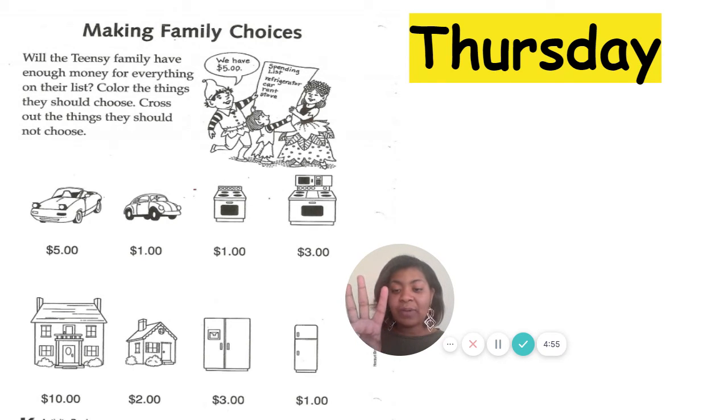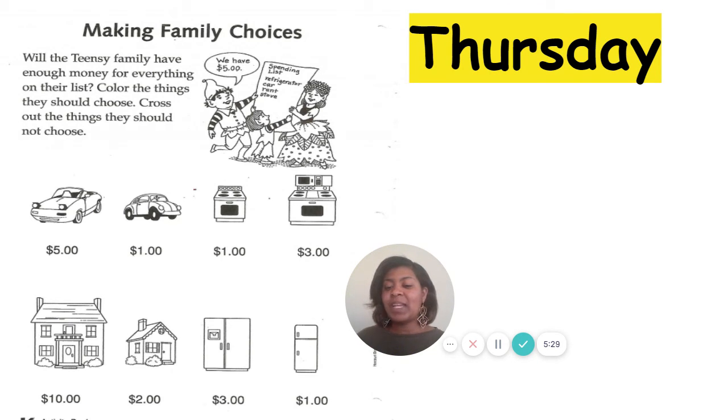All right, so we have 5 and we spent 1, now we have $4. So now we're looking at the stove. One of the stoves costs $3 and the other costs $1. If we buy the stove that costs $3, we'll have $1 left, and we'll only have $1 to figure out if we need to spend it on mortgage or the refrigerator. Or we can buy the stove that costs $1 and have $3 left over. So which one should we buy? We should buy the one that costs $1. So now we have $3 remaining.